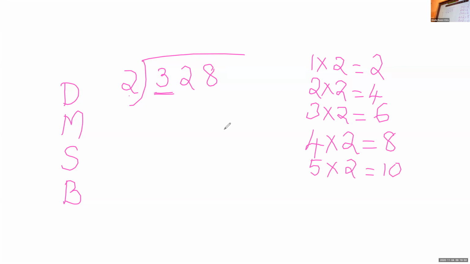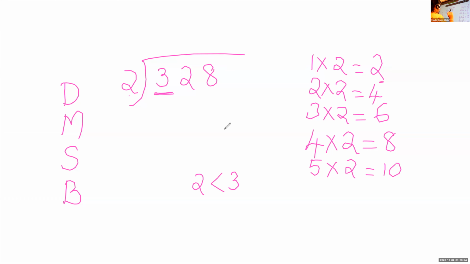How do we know which number we have to take? So the first number is 3. You have to compare the divisor and the first number. Now check, 2 is smaller than 3. That means the divisor is less, which means we can divide. The 3 is bigger than our divisor 2. If the number is bigger, then we can divide. Now look at the multiplication table. Where will 3 be? 3 will be in between 2 and 4.